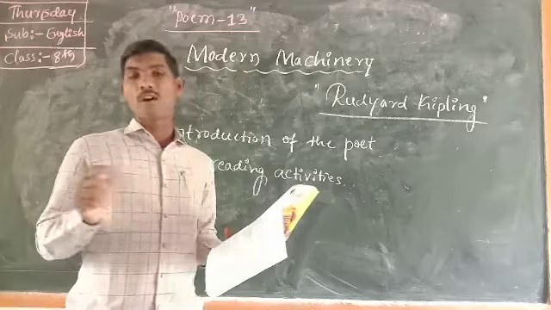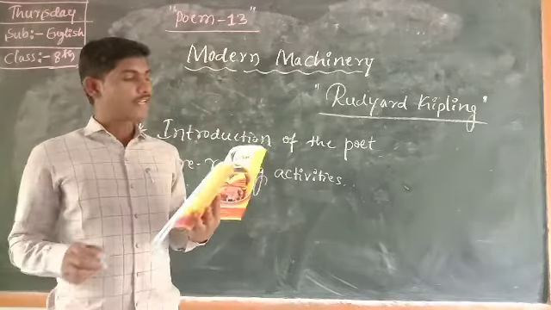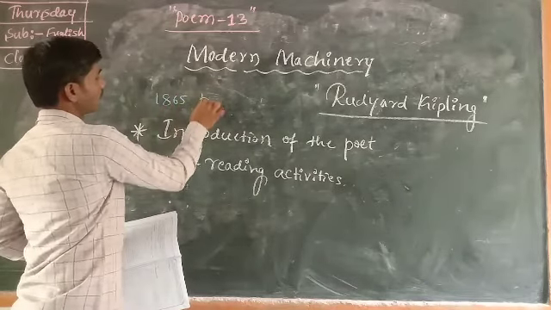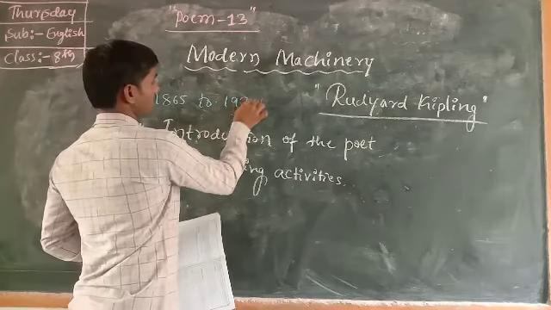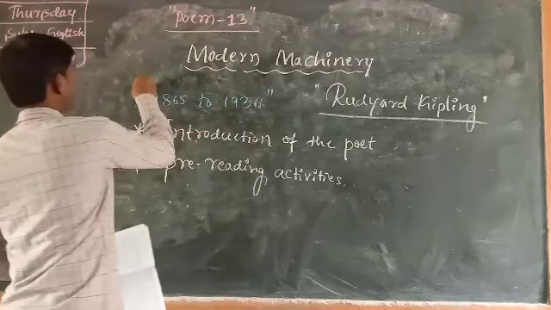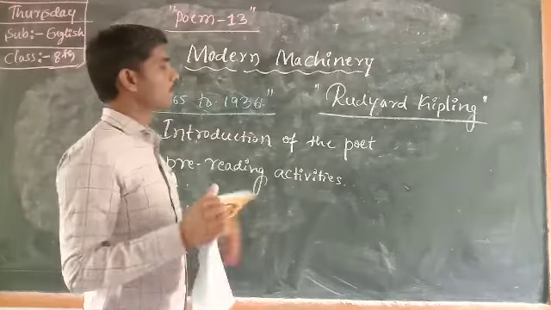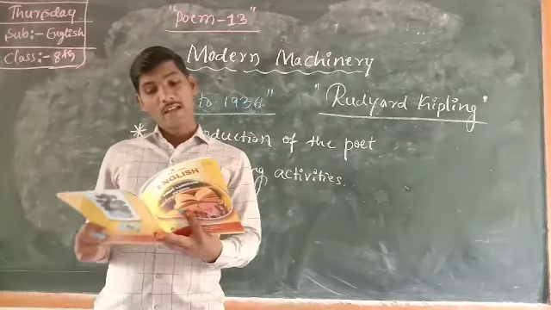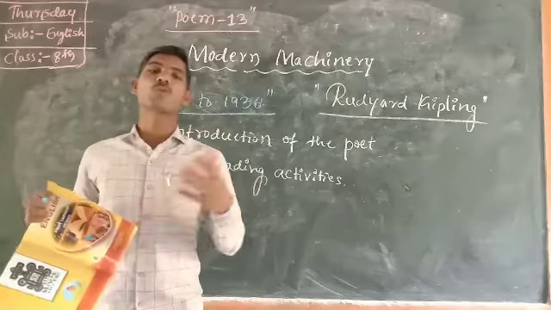So what is the duration period of this poet? 1865 to 1936. 1936. It is the duration of time of the poet Rudyard Kipling. The next point is that he was a British Indian. He was a British Indian, means what?